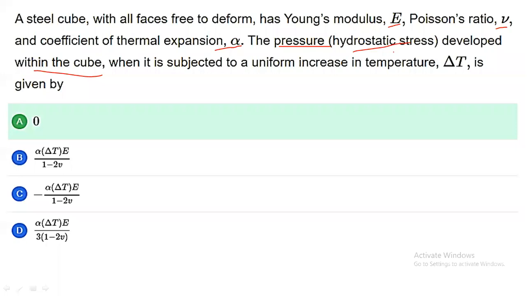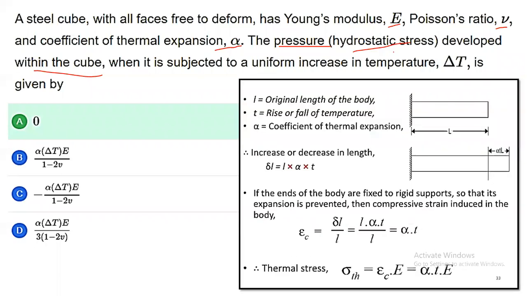That's why we have to understand the thermal stress condition: when thermal stresses are developed, and when thermal stresses are not developed. I will give the trick. What will be the thermal stress? Is it equal to 0, or is it option B, option C, or option D?